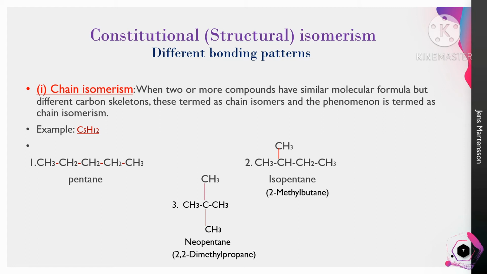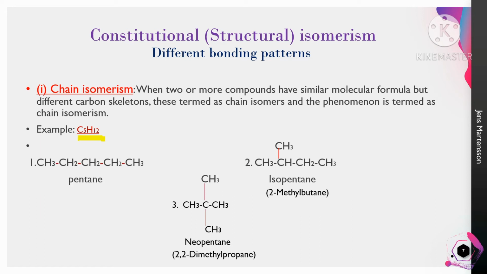The molecular formula is C5H12. This formula can show 3 different structures. So here the molecular formula is the same but the arrangement of atoms is different. So that is called chain isomerism.